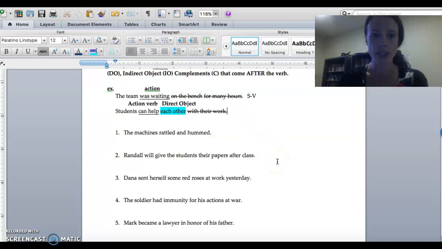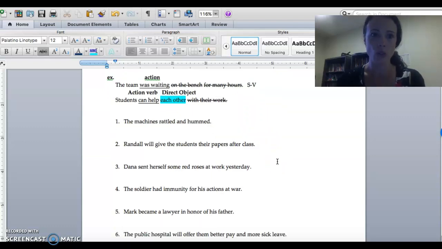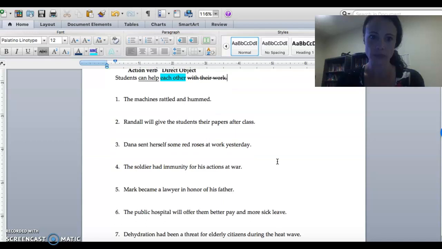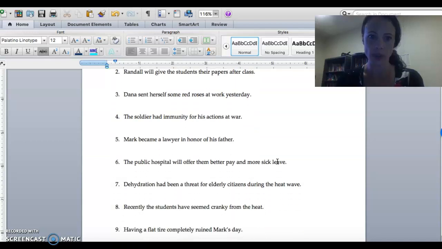So let's see if we can find an example with a complement. There we go. Number 5. Mark became a lawyer in honor of his father. So here is our verb, became. What kind of verb? Action or linking? Linking.